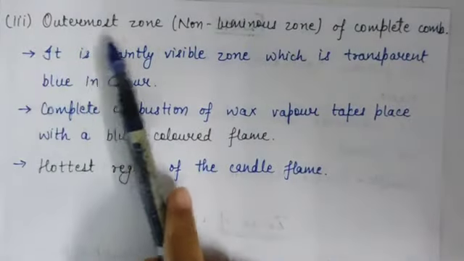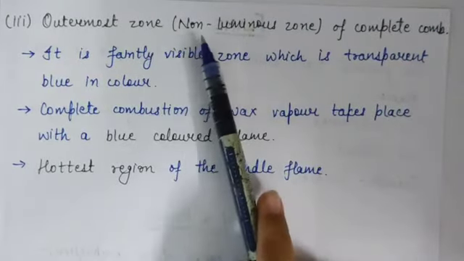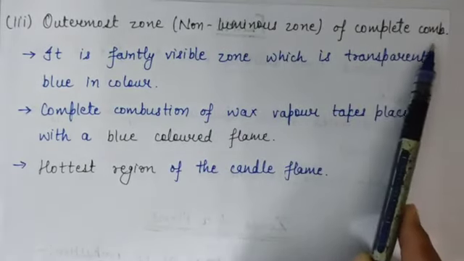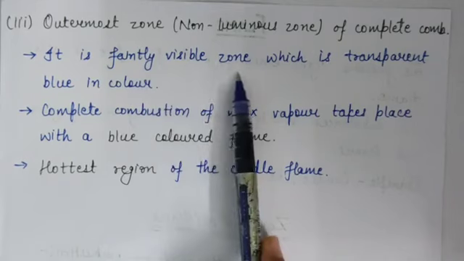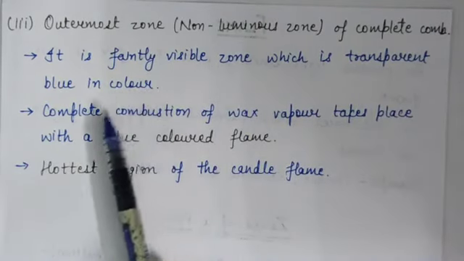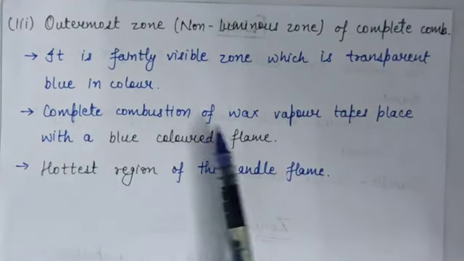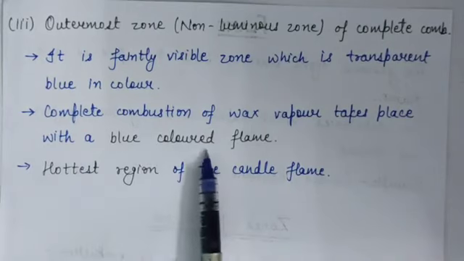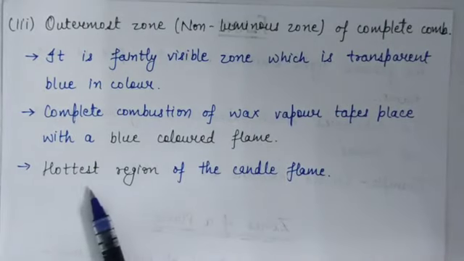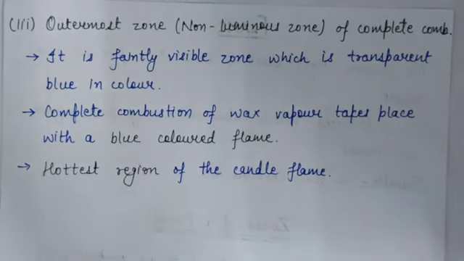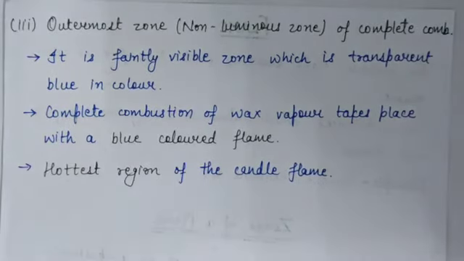Third zone is outermost zone, which is also known as non-luminous zone or zone of complete combustion. It is faintly visible zone which is transparent blue in color. And in this zone, complete combustion of wax vapor takes place with a blue colored flame. It is the hottest region of the candle flame. These are 3 zones of candle flame.